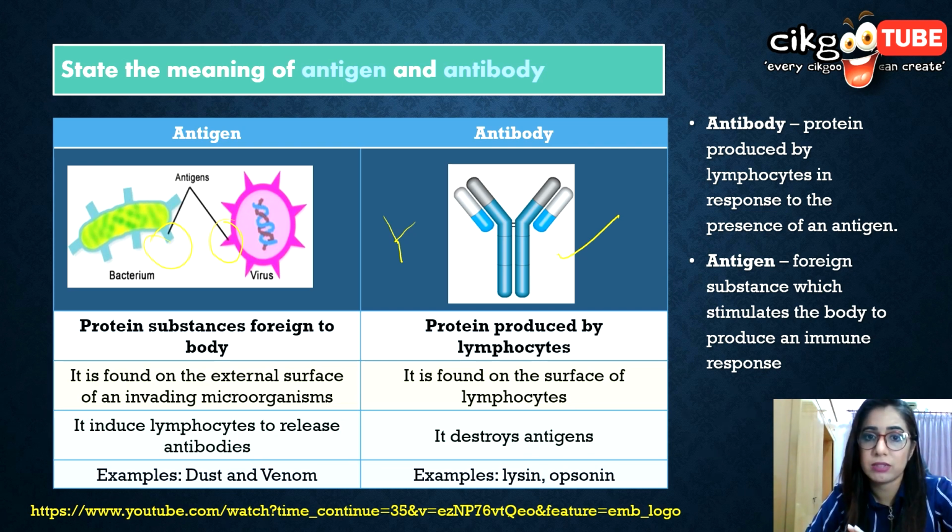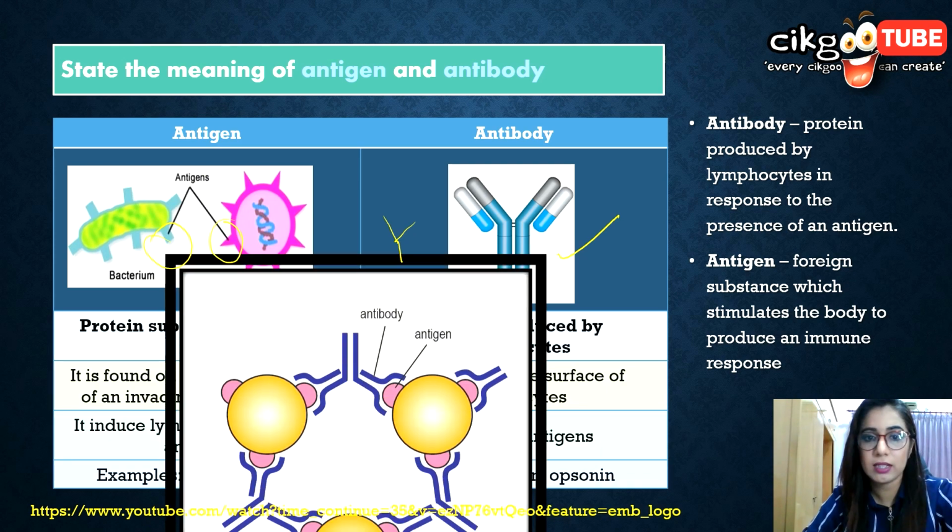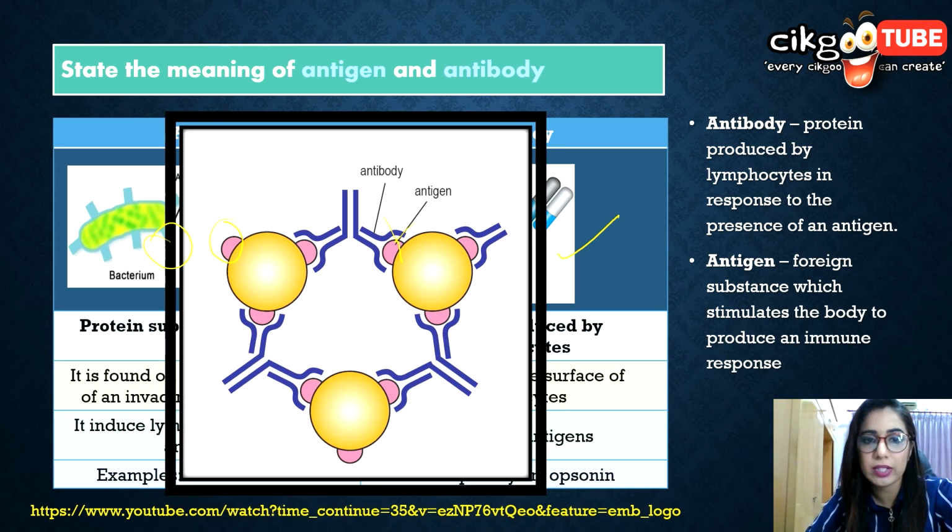The interaction between antigens and antibodies, which causes antigens to be destroyed, is called the immune response, where antibodies fight the antigens. These are the pictures from your textbook, so you can look at the picture here, where the antibody is binding to the antigens. I have another video to show you if you want to learn extra. I will put the link in the description box below, and you can have a look at that video as well on the mechanism between antigen and antibodies.